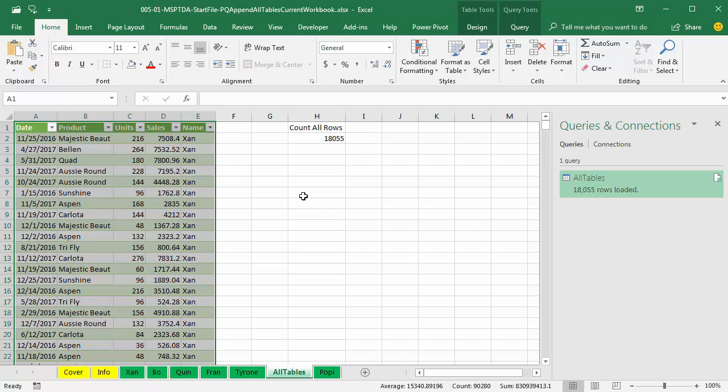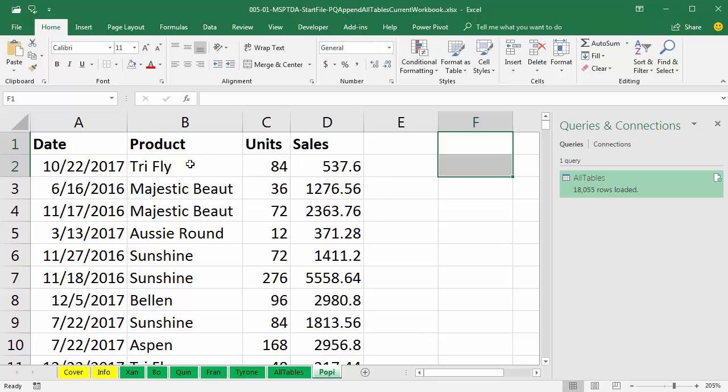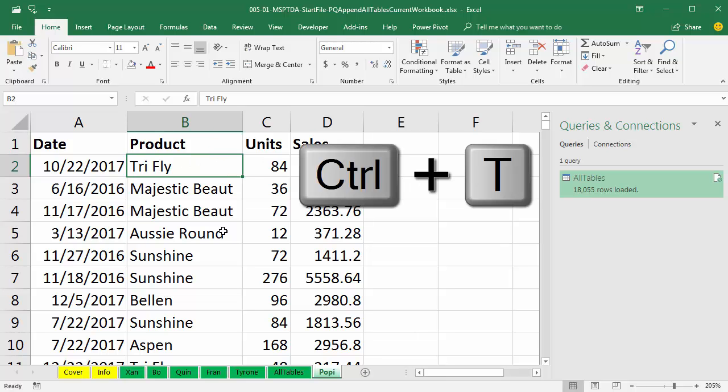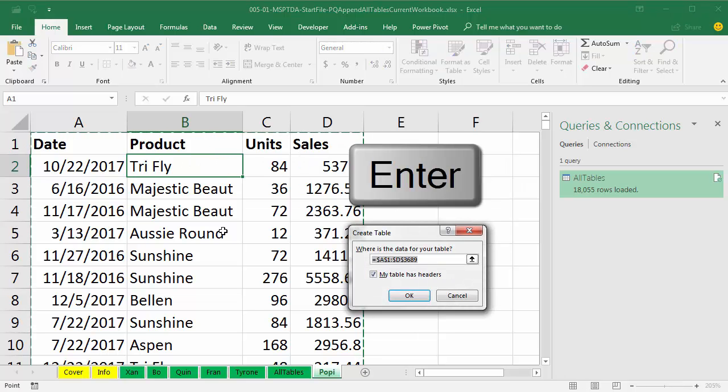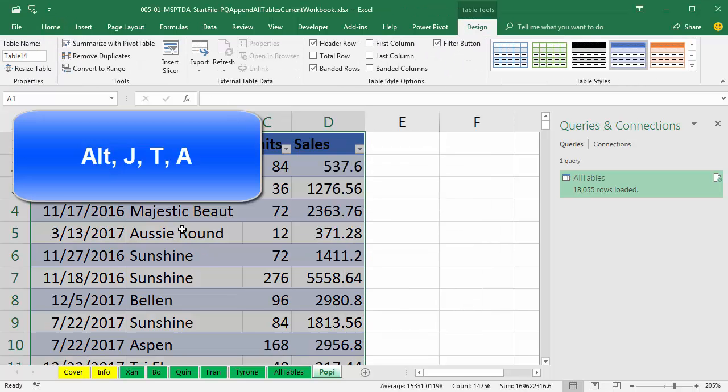All right, so if you want to import all of the Excel tables, dump them onto a sheet, be sure to take that query name and filter out that query name in the name column. Now our query will work just fine if we come over to Poppy. And here we have a new table. Control-T, Enter. That converts it to a table.